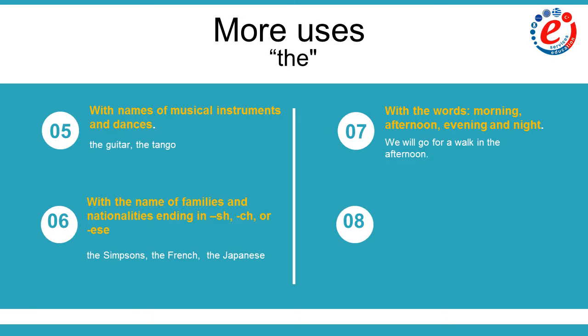And finally, we have the eighth category. This has to do with historical periods and events: the Crimean War, the Middle Ages.